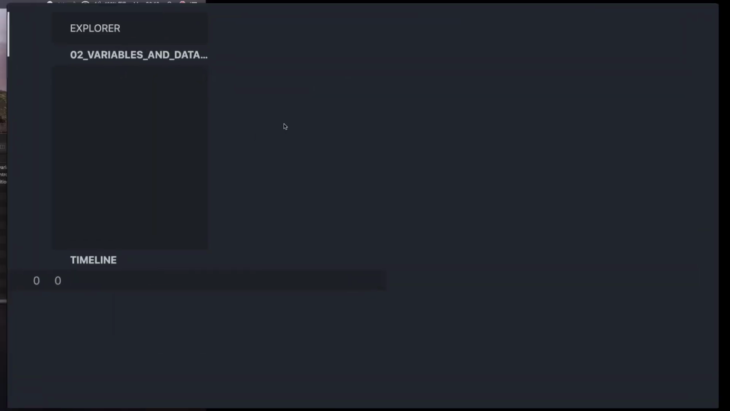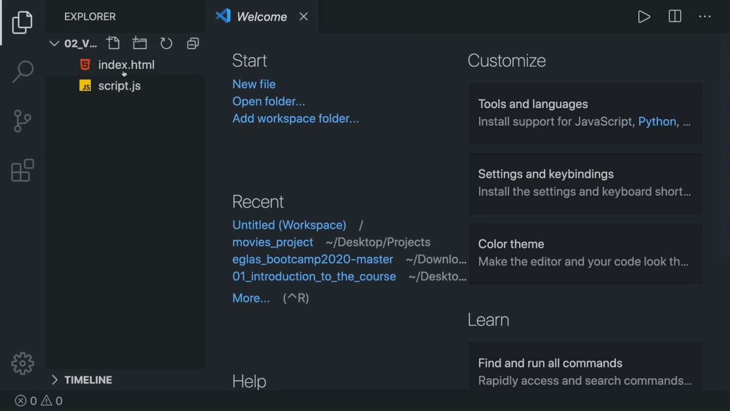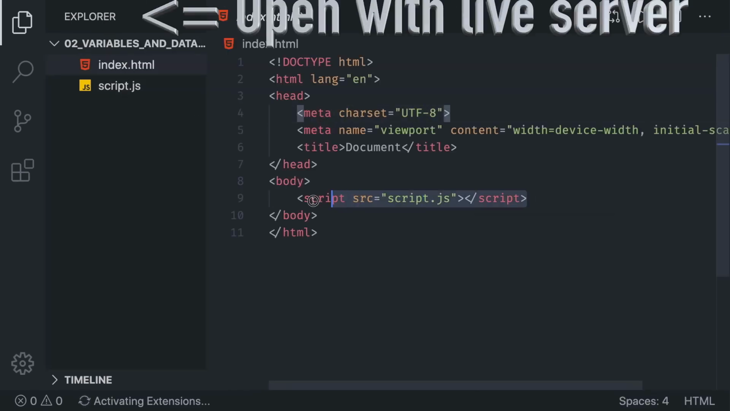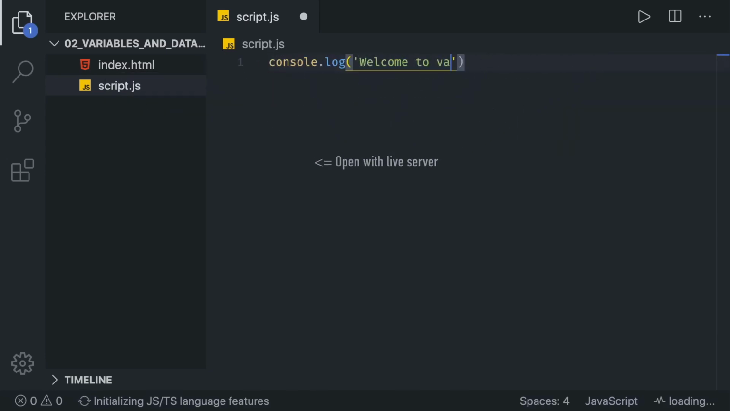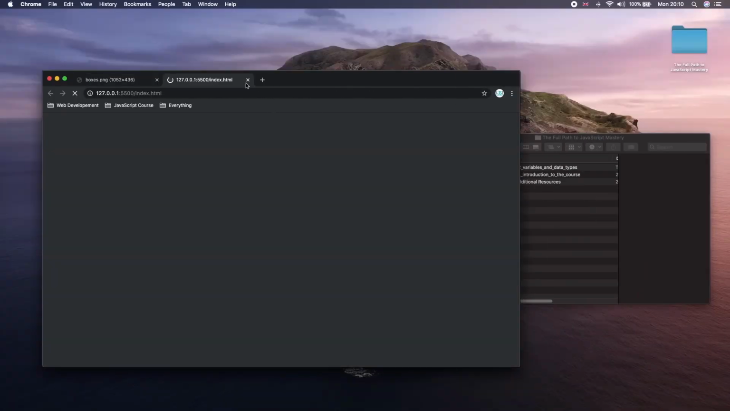As always, make this full screen, and then in there, don't forget to link this to the script. And let's say console log. In there, we're going to say welcome to variables. And that's going to open the browser for us.